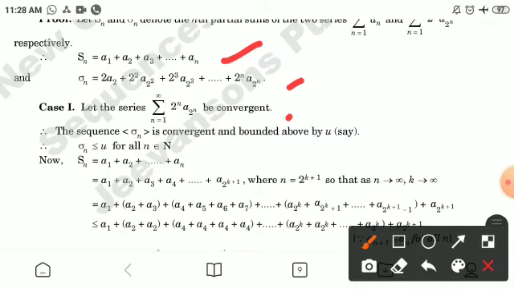Case first, let the series summation 2^n a_(2^n) be convergent. Therefore the sequence sigma n is convergent and bounded by u. Therefore sigma n is less than equal to u for all n.